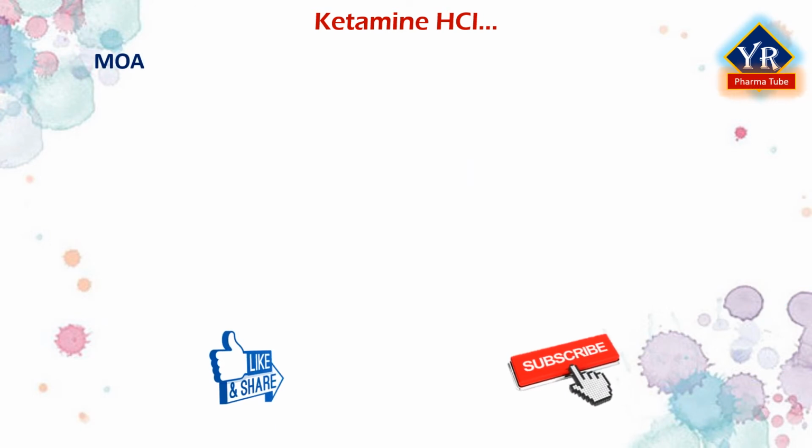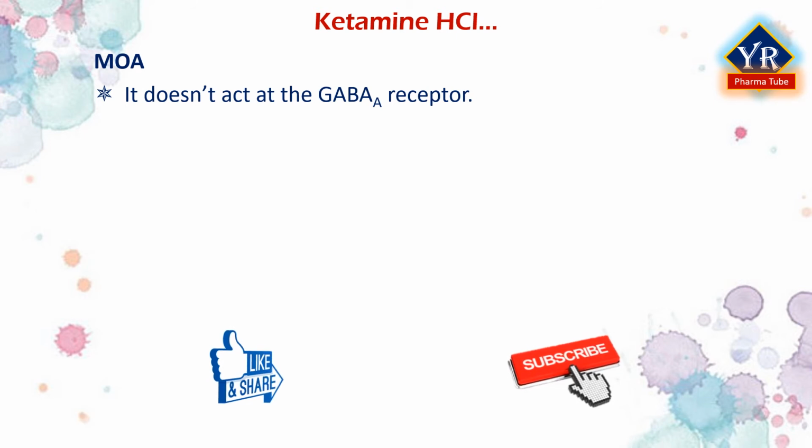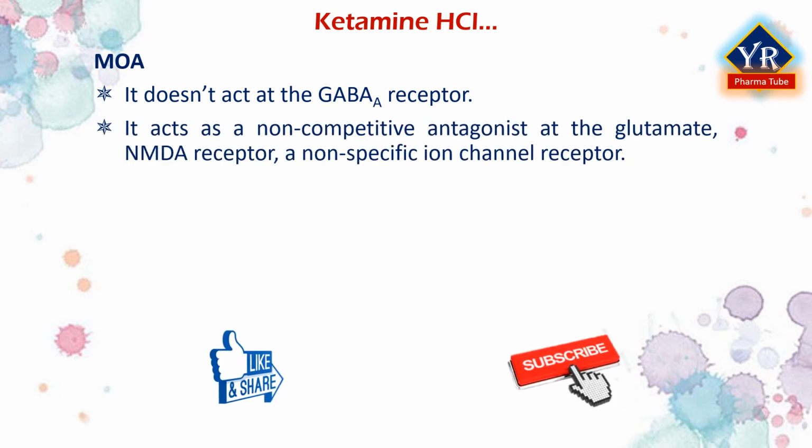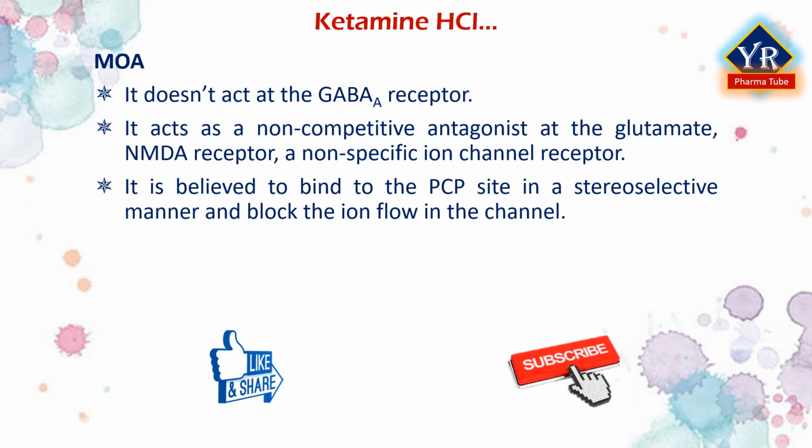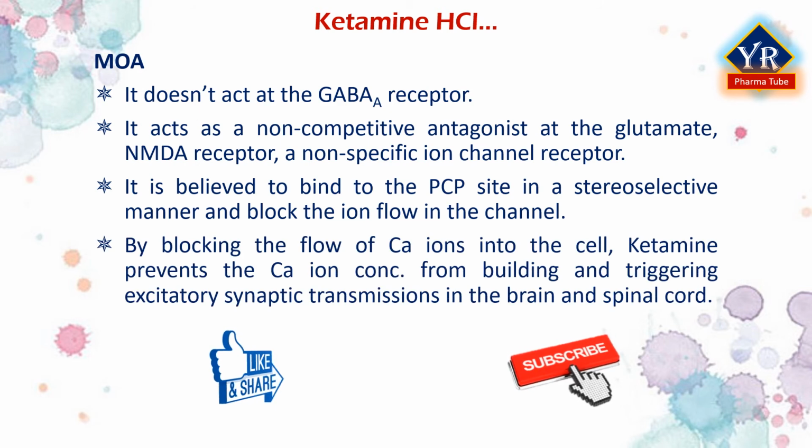Unlike the proposed mechanism of action of most anesthetics, it does not act at the GABA A receptor. It acts as a non-competitive antagonist at the glutamate NMDA receptor, a non-specific ion channel receptor. Ketamine is believed to bind to the phencyclidine site in a stereoselective manner and block the ion flow in the channel. By blocking the flow of calcium ions into the cell, ketamine prevents the calcium concentration from building and triggering excitatory synaptic transmissions in the brain and spinal cord.